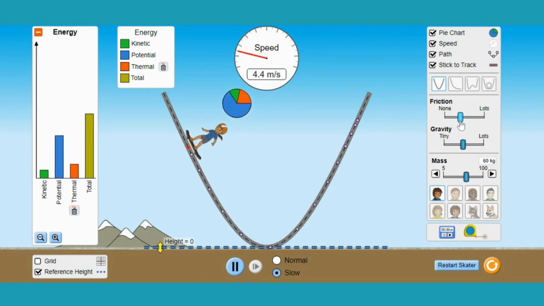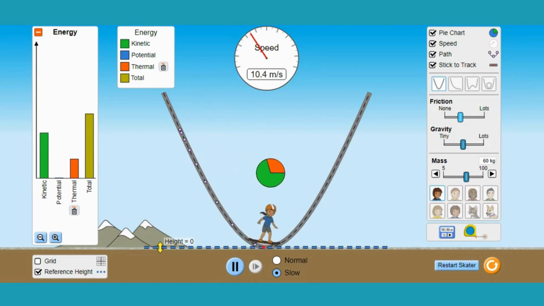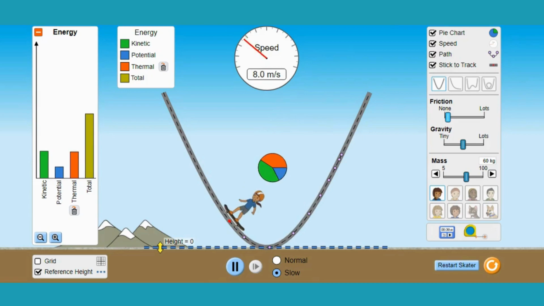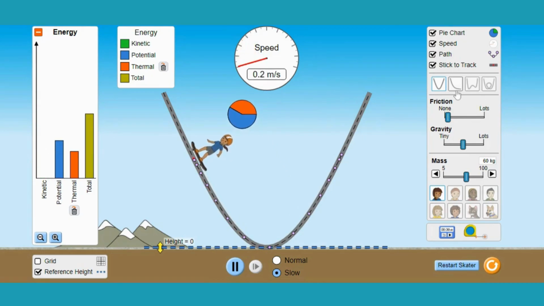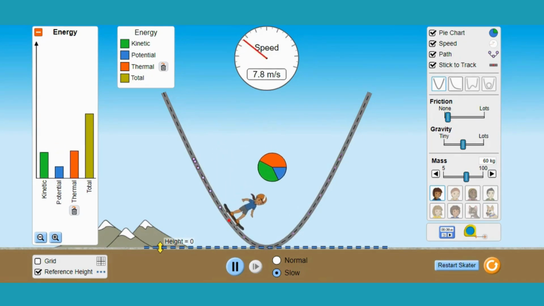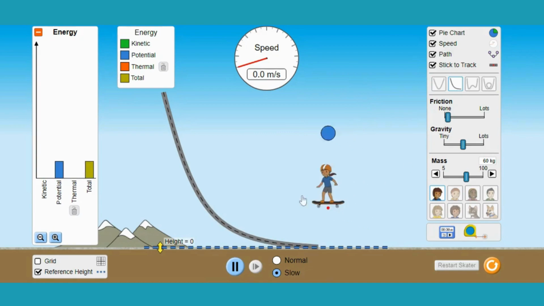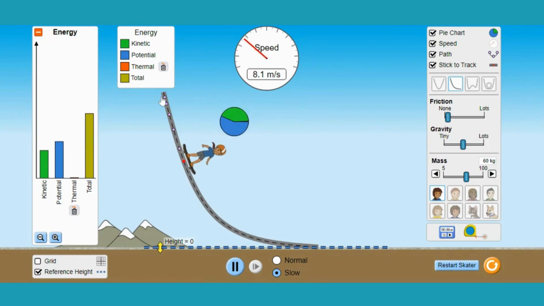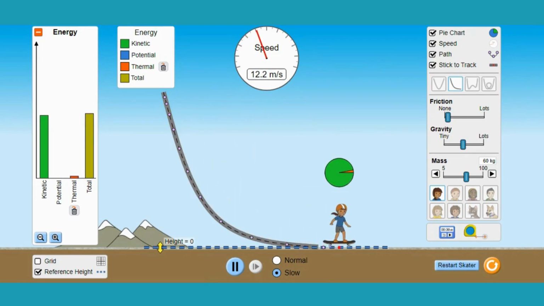Similarly, if there is an increase in friction between the skater's skates and the hill, more energy is lost in the form of thermal energy, causing a decrease in the skater's total mechanical energy. On the other hand, if gravity is increased, the skater will have more potential energy when he jumps, but he will also have to exert more force to overcome the increased gravity, resulting in a decrease in his kinetic energy.